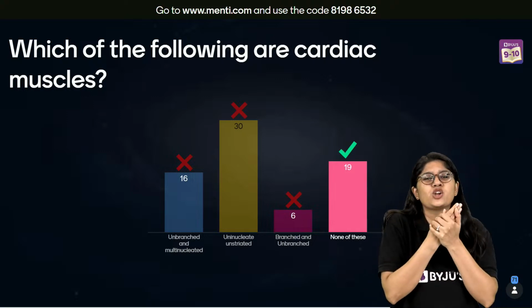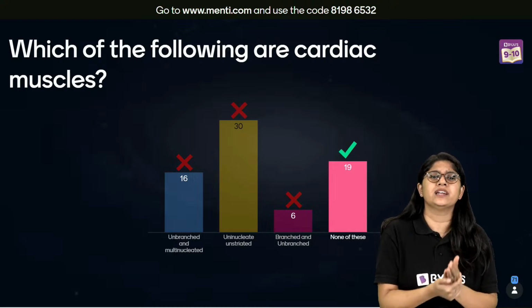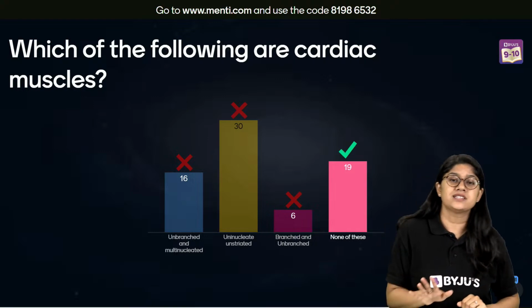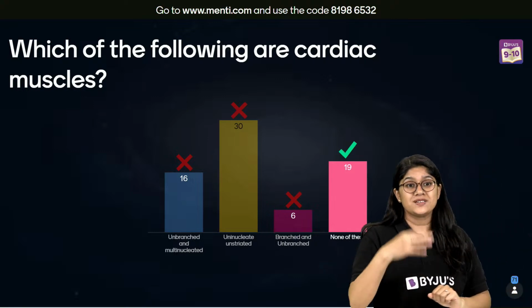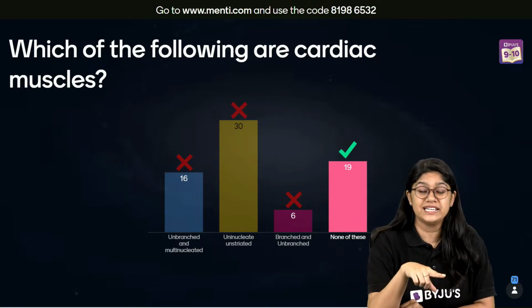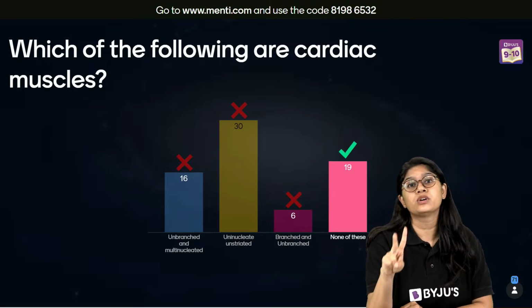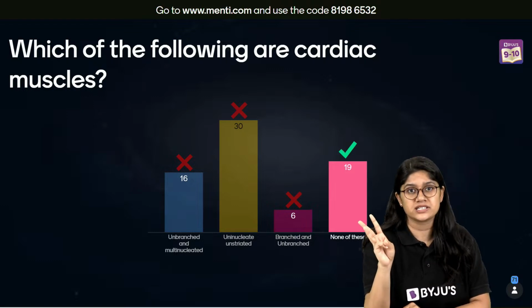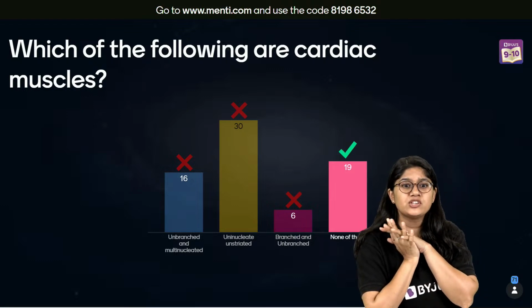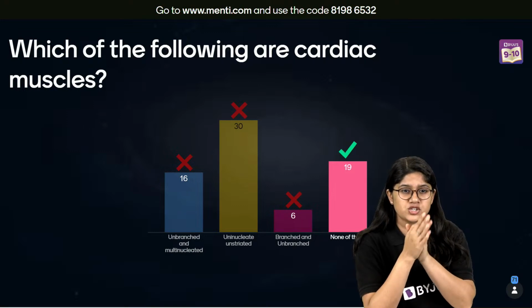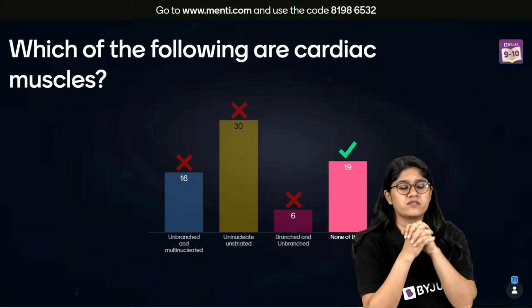Branched and unbranched, that is not an option, right? So the correct answer is none of these. What are the important characteristic features of the cardiac muscles? They are branched, they are uninucleated, and they are striated, right? Basically, they have the bands. Yes, branched, uninucleated, striated, and involuntary. Very good, Himanshi.